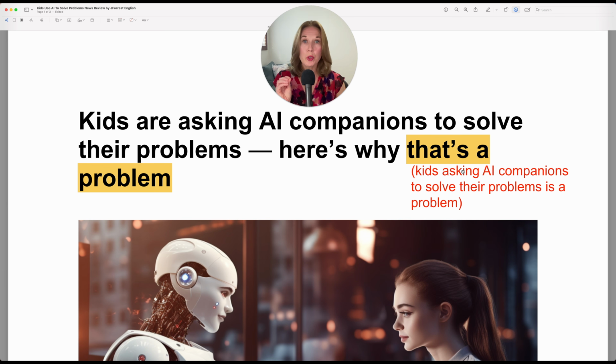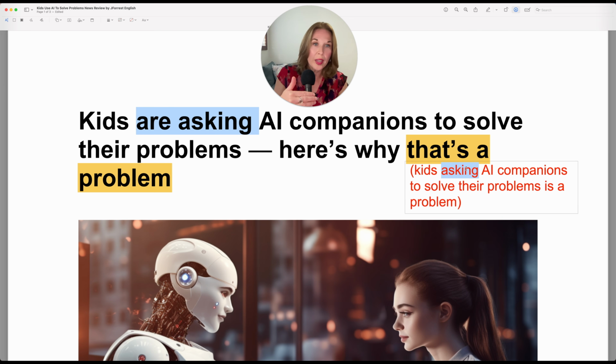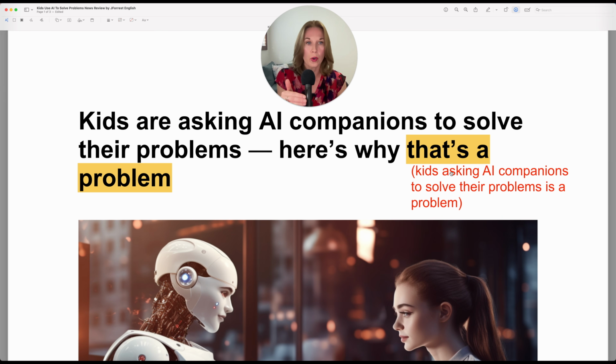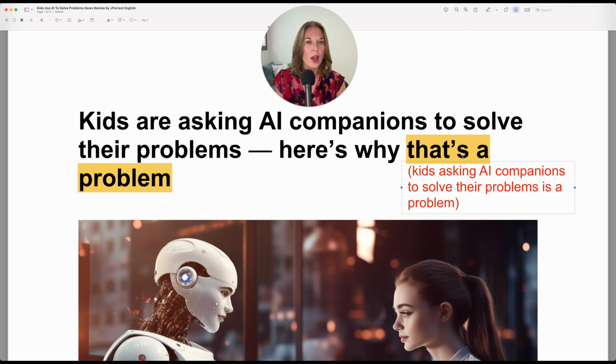And notice here, if you wrote it out, you would just use the gerund, kids asking, because we don't want the verb conjugated. So here we have subject form where it is the subject, and then we have our verb conjugated with the subject. It's in the present continuous because it's taking place now. In this case, we just want kids doing something. So you want the gerund verb if you were to specify what that represents. Now, although you certainly would not replace that with all of these words, it's important to understand the grammar of it if you ever needed to specify it.